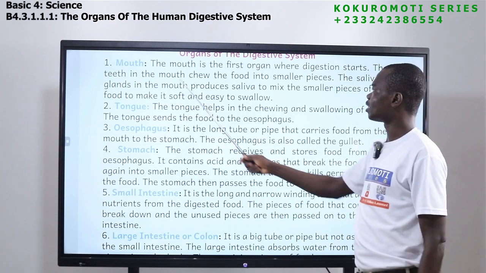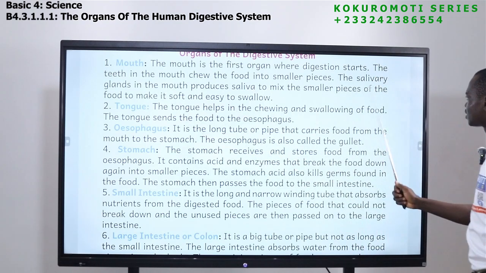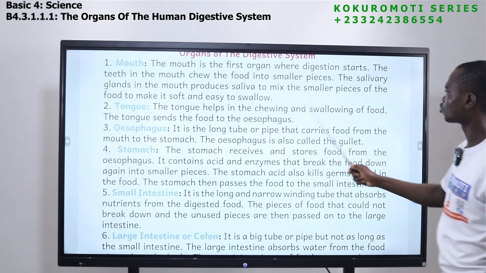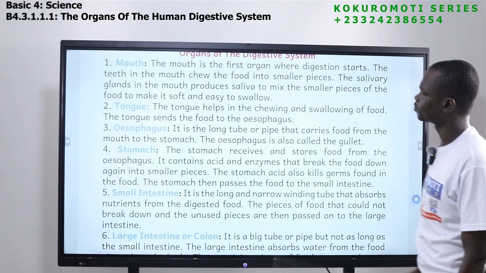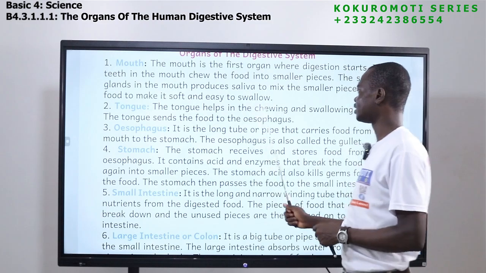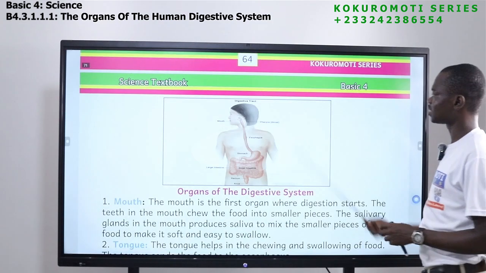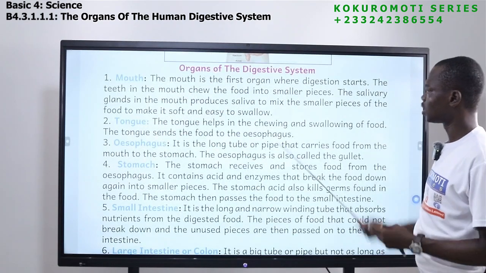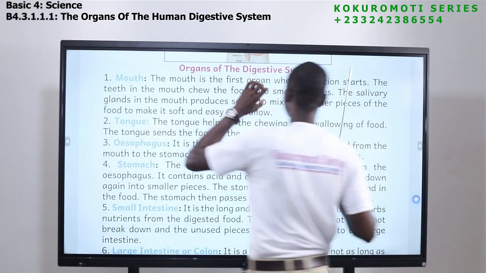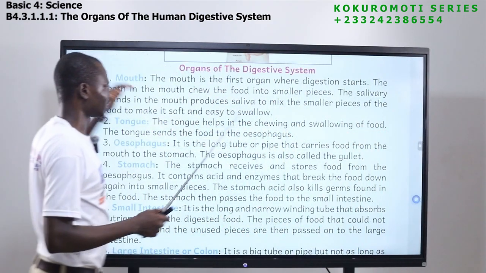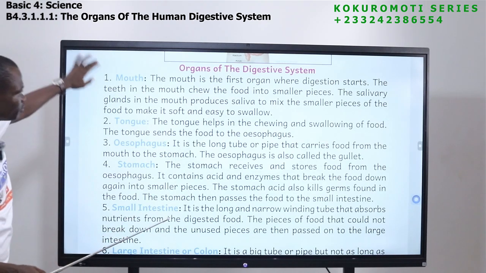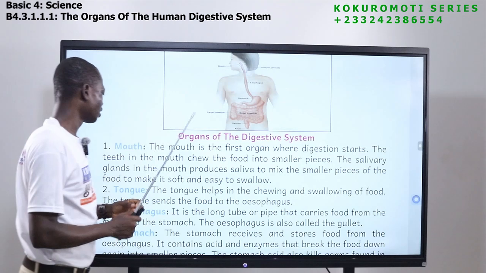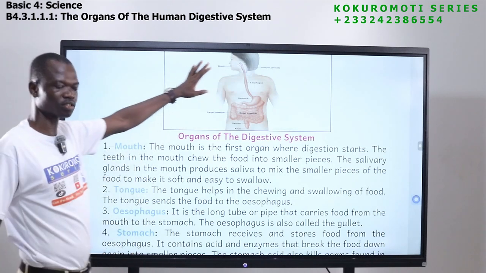The teeth in the mouth chew the food into smaller pieces. The salivary glands in the mouth produce saliva to mix with the smaller pieces of food to make it soft and easy to swallow. So what happens here is that the food is chewed so that it can be swallowed, and during chewing, saliva is mixed with it, so it makes the food easy for chewing and also makes it soft.